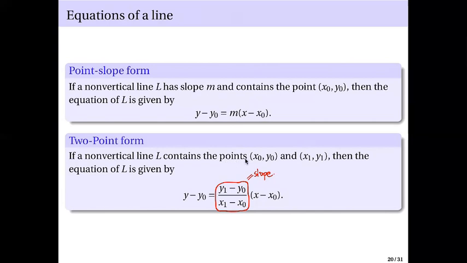So you are given 2 points on a non-vertical line L. Then the formula will be y minus y sub 0 equals y1 minus y0 over x1 minus x0 times x minus x0. Okay?